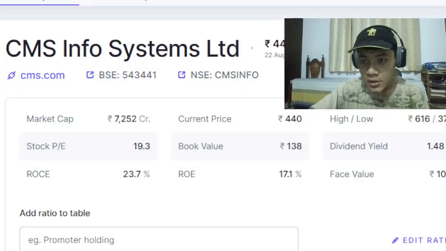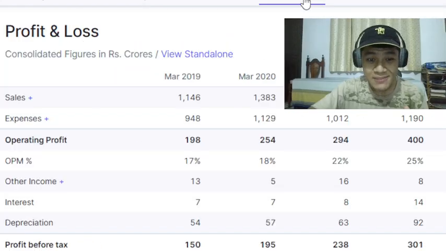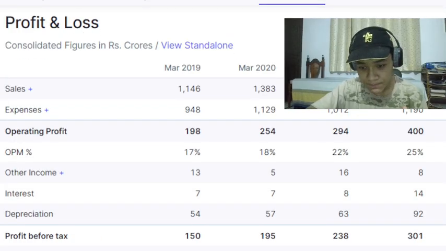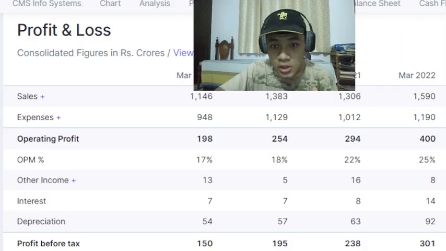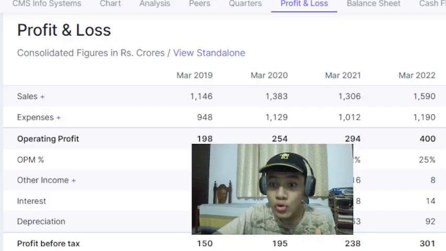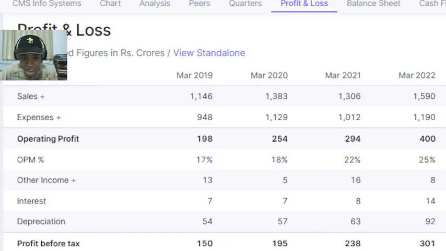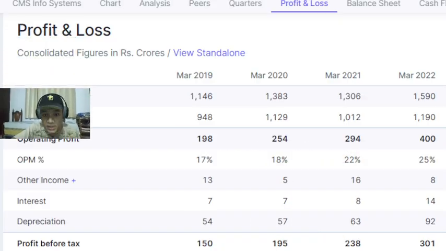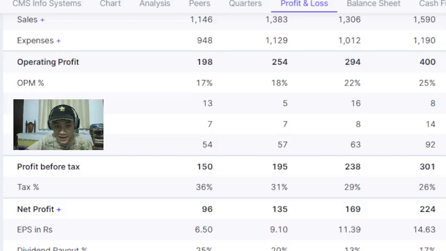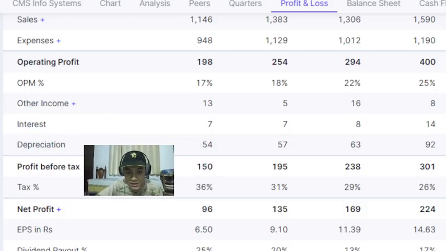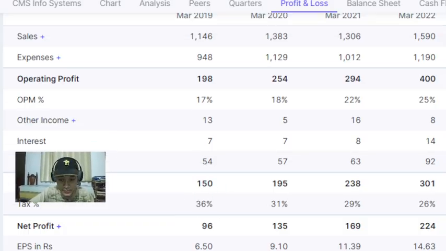Okay, so first, we're going to start with the profit and loss from 2019. So here we have the profit and loss. All these numbers are in crores of rupees. So we have sales, the operating profit, we have the operating profit margin, we have the profit before tax, and finally here we have the profit after tax or the net profit.